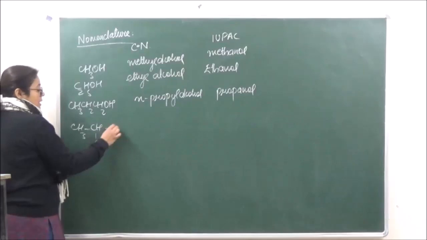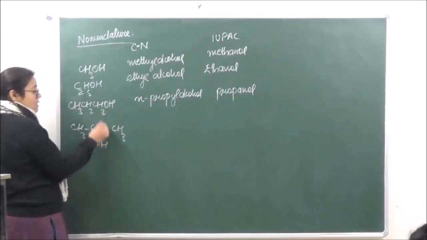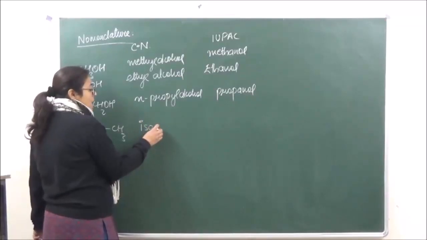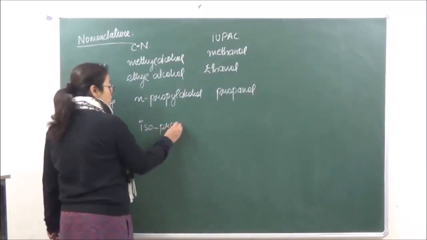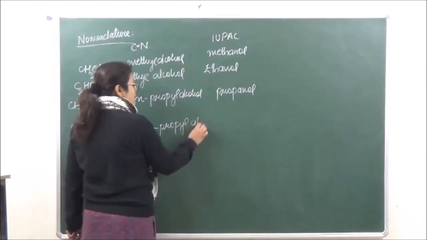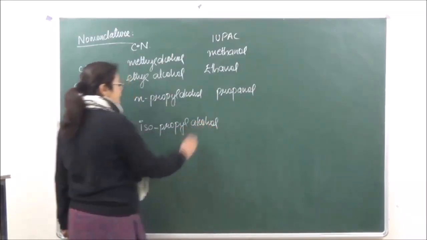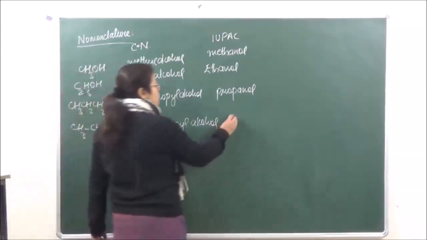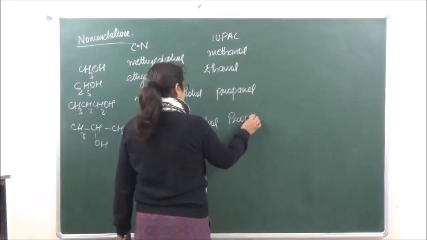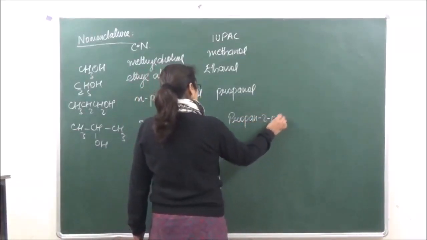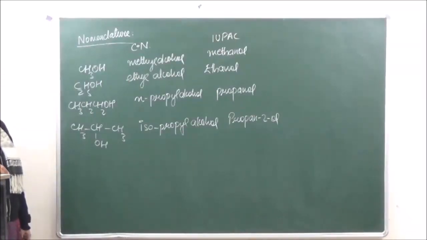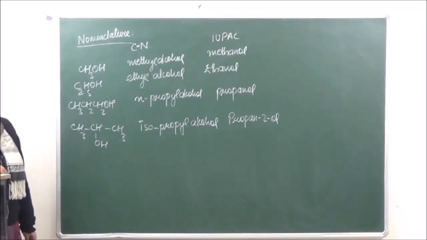Okay? Similarly, this can also be written as CH3CHOHCH3. Now, as this is the isomer of the previous one, in the common name this is named isopropyl alcohol. Right? This is known as isopropyl alcohol, and the IUPAC name is going to be propane-2-ol. Okay, it is known as propane-2-ol.